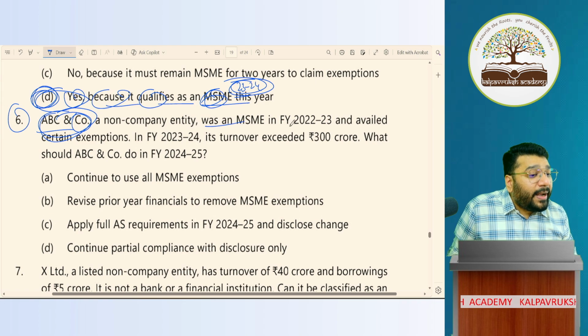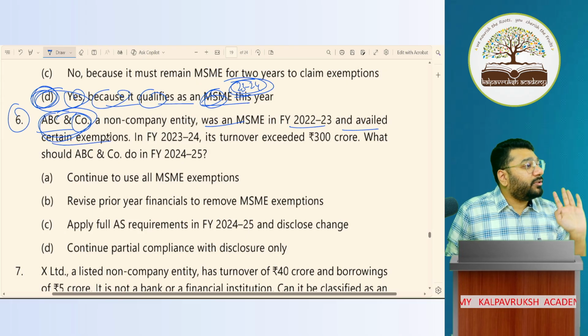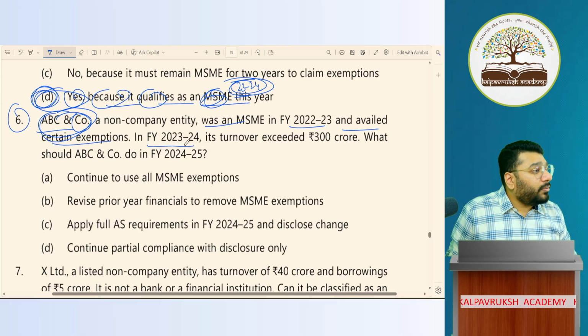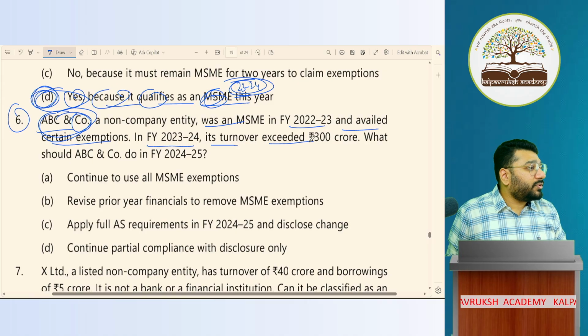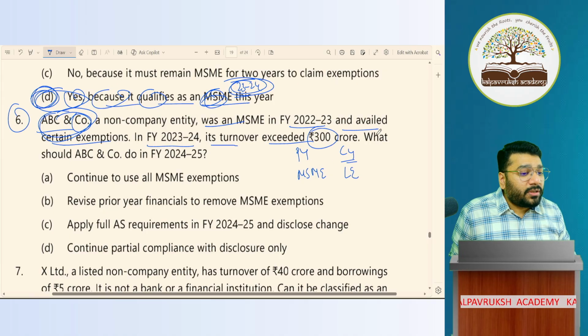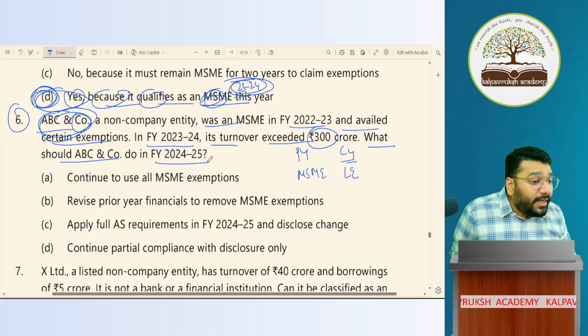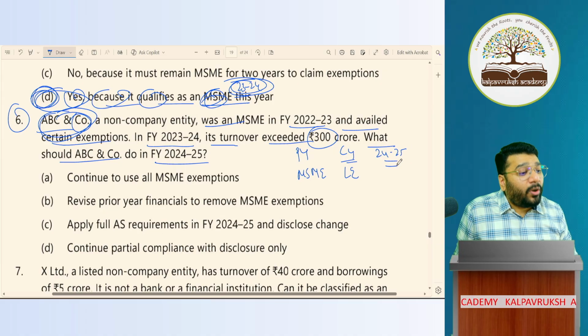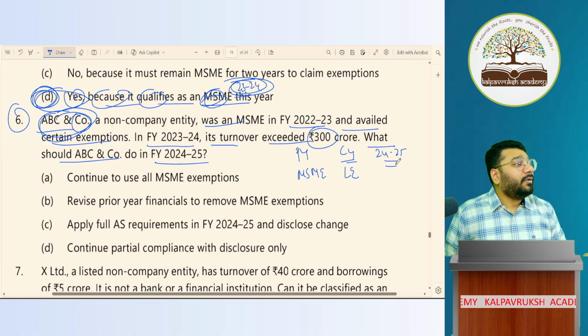It was an MSME in 2023 and availed certain exemptions. In 2024, its turnover exceeded 300 crores. Previous year, MSME with exemption. Current year, large entity because turnover crossed 300 crores. What should ABC and Co do in 24-25? That is 24-25, next year. What should it do? Is exemption available or not available?